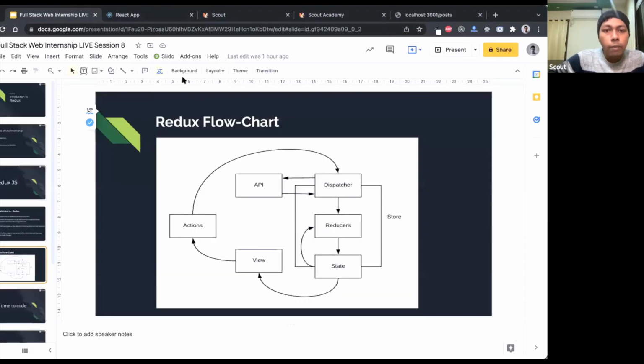So now I will go back to the diagram. I have defined our store. Initially you can think I have defined our state, and we have made it connected to our application's view layer, the app.js. Now it's time to define the actions. From the views we will create different actions.